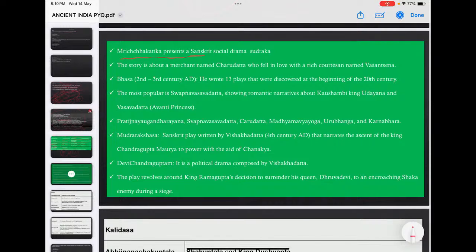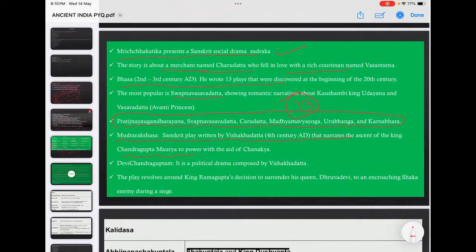Then Mricchakatika, this is a social Sanskrit drama by Shudraka. It is about the story of a merchant named Charudatta who fell in love with a courtesan named Vasantasena. Then Basha is also known for his 13 plays, which was asked in the exam. You might have noticed, Swapnavasavadatta is there. These all are the works of Basha. Basha has written these 13 plays. Then Mudrarakshasa, which is by Vishakhadatta.